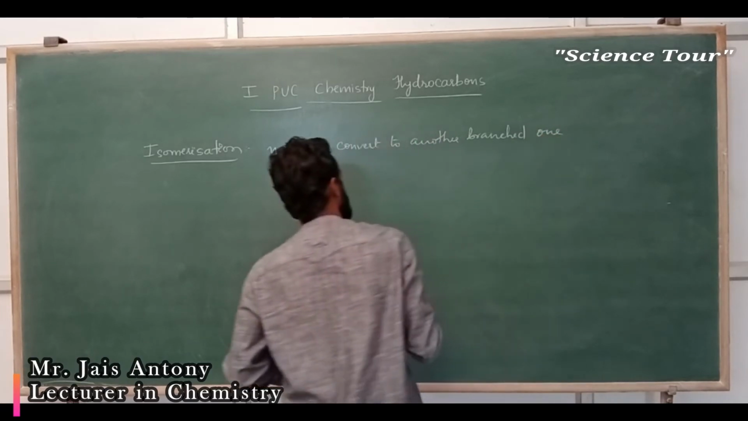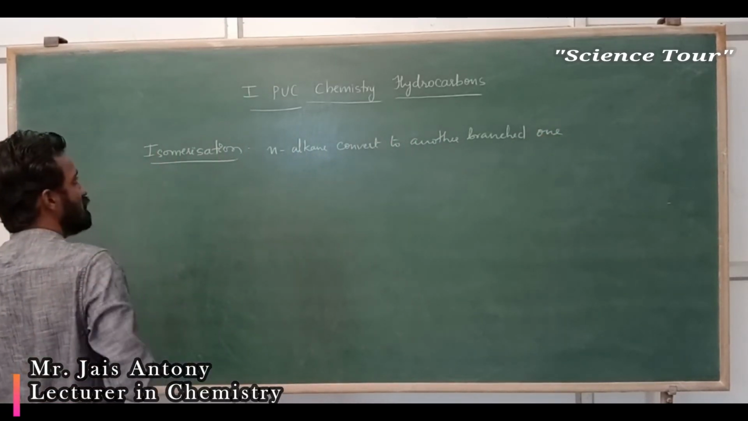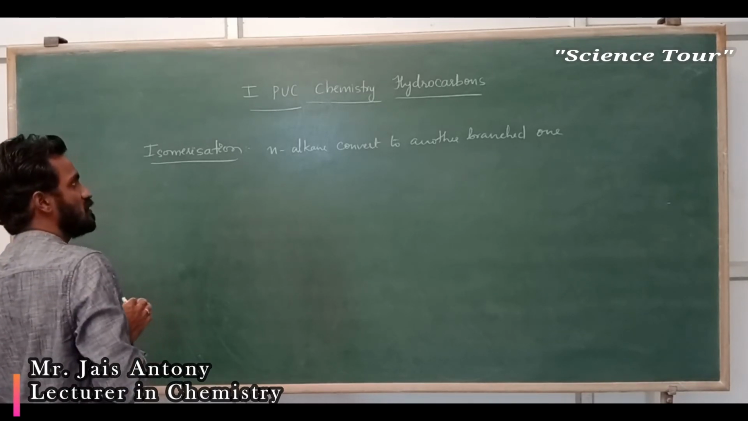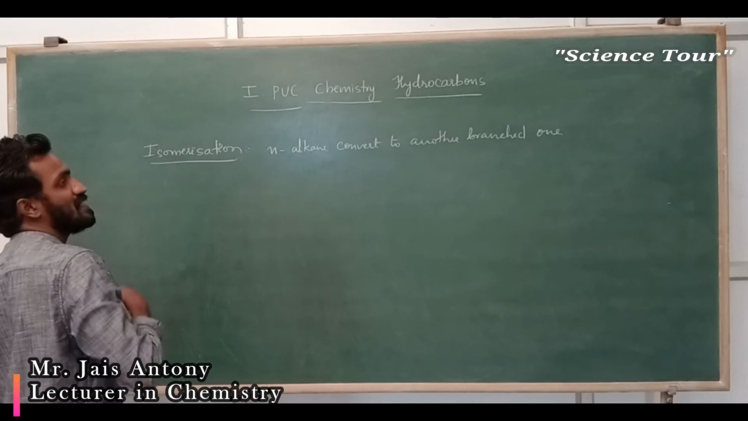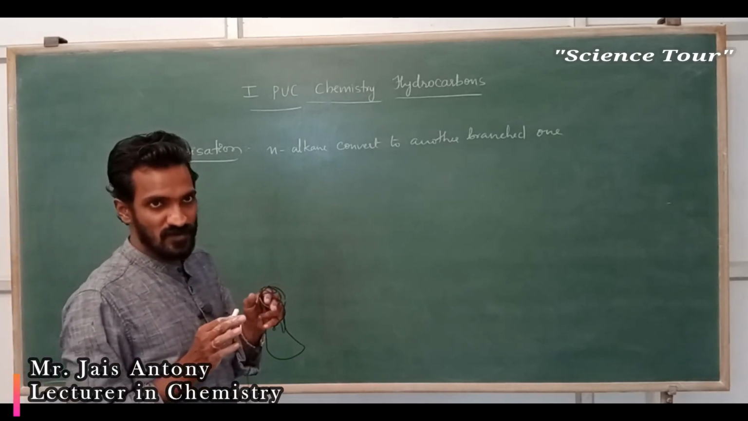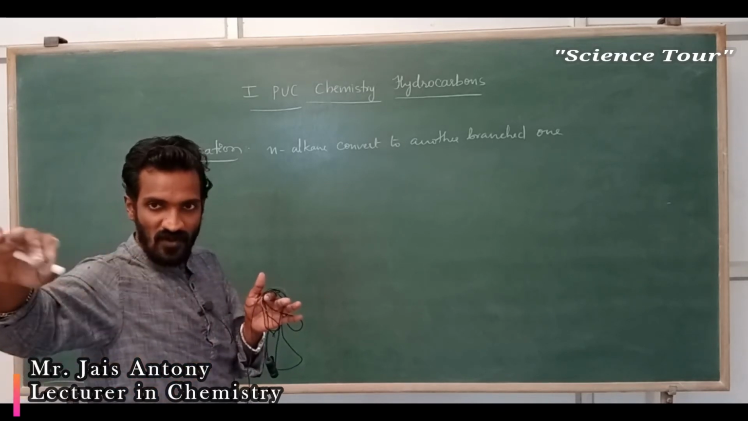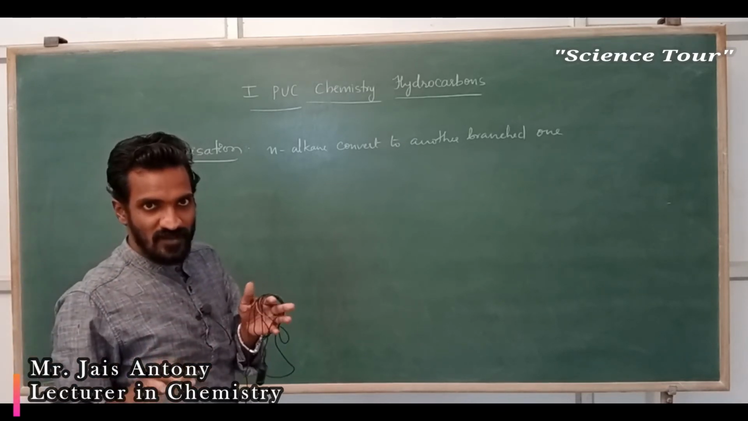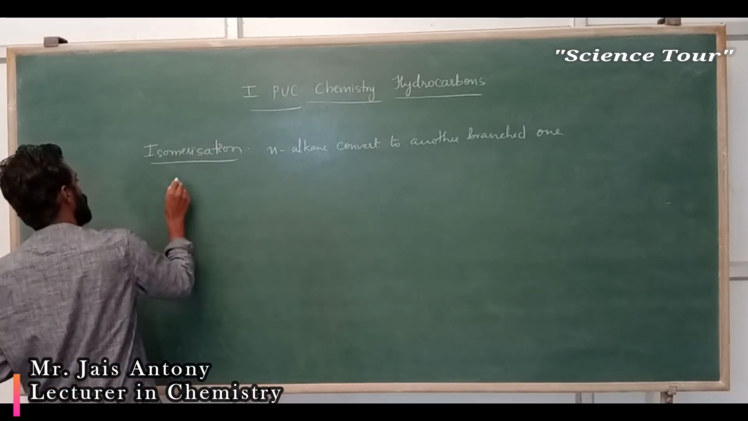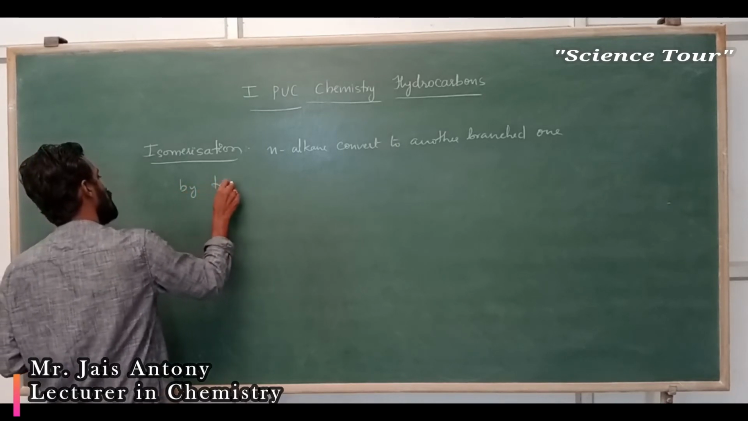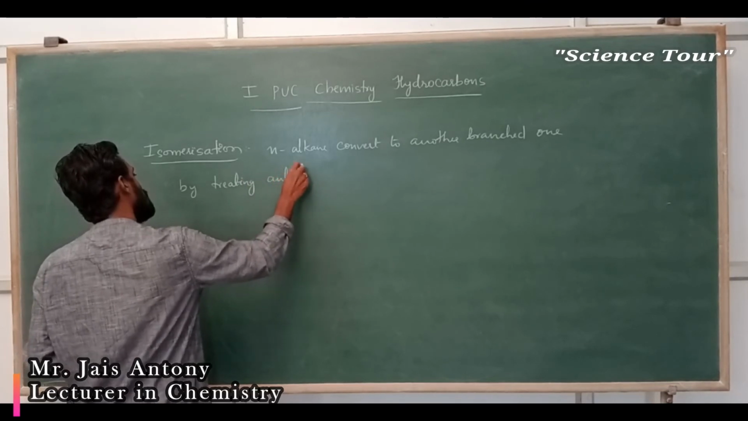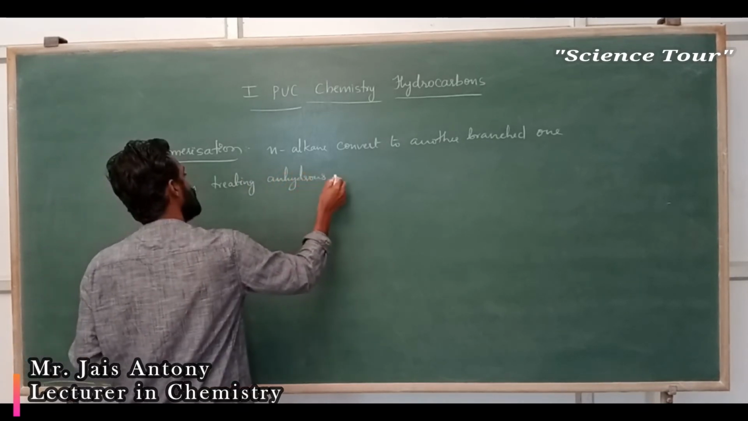It is called isomerization. My dear students, here you know that n-alkane means nothing but a long chain of alkane. Converted to another branched chain. So you are changing its isomerism. Correct? No? n is a long chain alkane. You are converting it to a branched one. How? By treating with anhydrous aluminum chloride